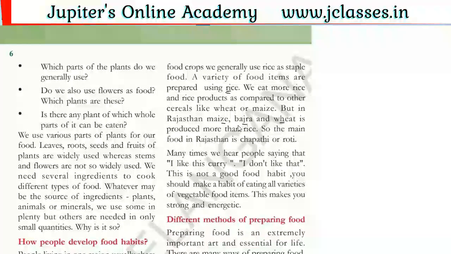So if you see Rajasthan, you can see this kind of crops mostly. The main food in Rajasthan is chapati or roti, but our main food is rice. So by this you should understand that the place where people live, its suitability to grow various crops, the climatic condition and the food habits of the people are all factors involved in the food materials people eat.